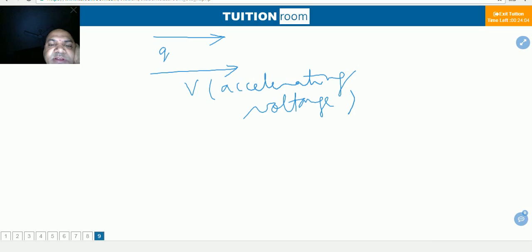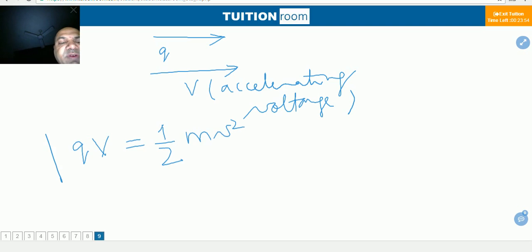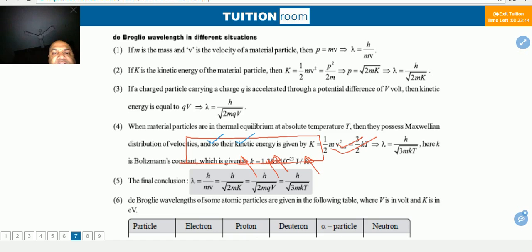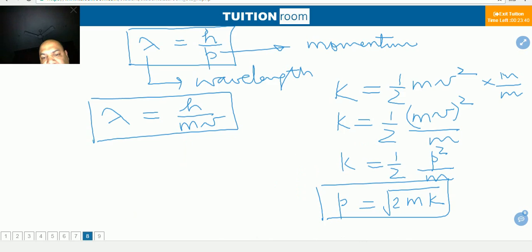And this accelerating voltage into charge is equal to, when charge is running, then its energy will be in the form of kinetic energy. This is a very important relation. And this is kinetic energy K. Then in the place of K we can write QV. That is why this relation is very important.